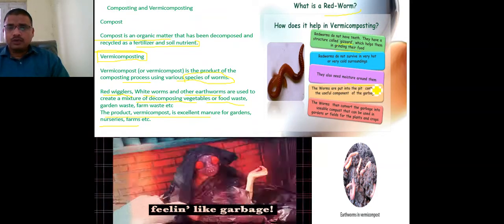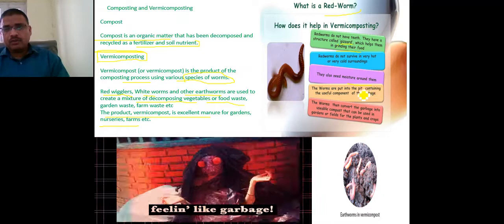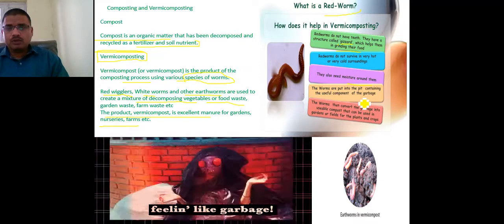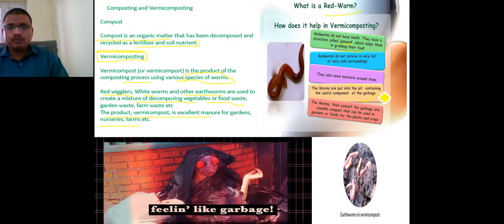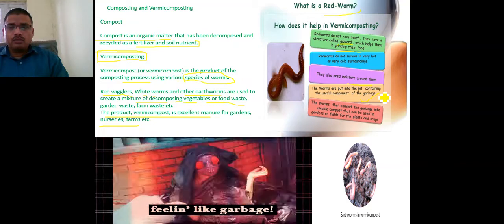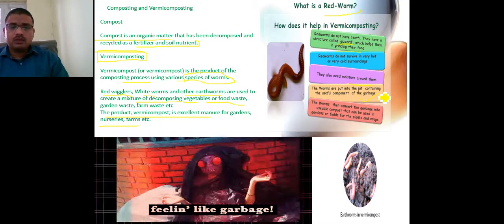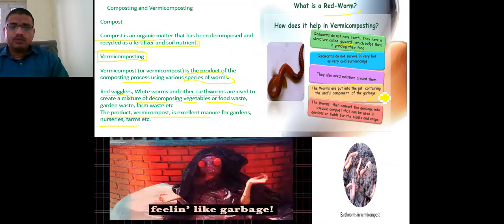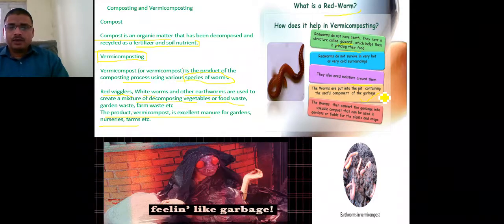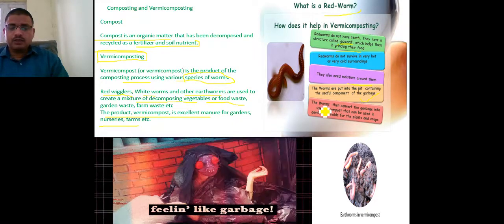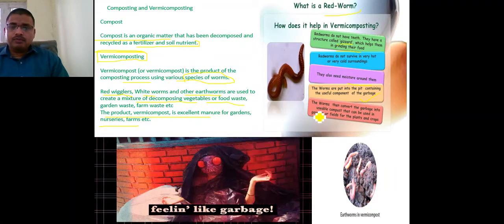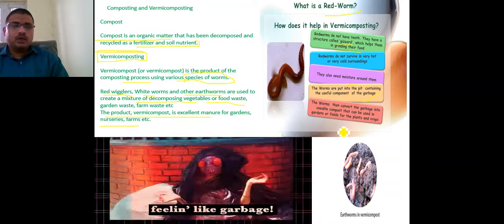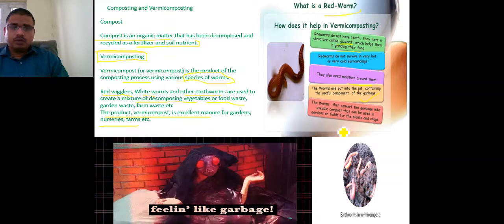The worms are put into a pit containing the useful components of garbage, a place where garbage is collected, and after some time they convert it into manure, and this manure is very helpful for the crops as well as the soil.